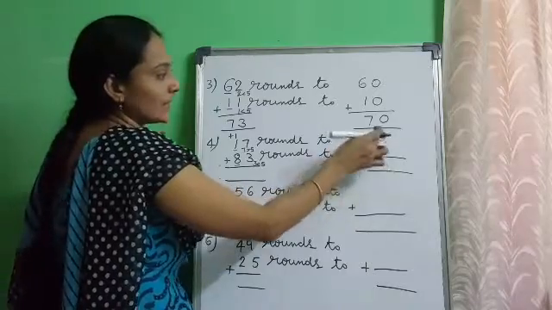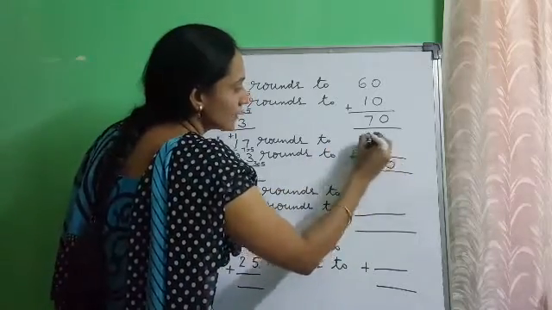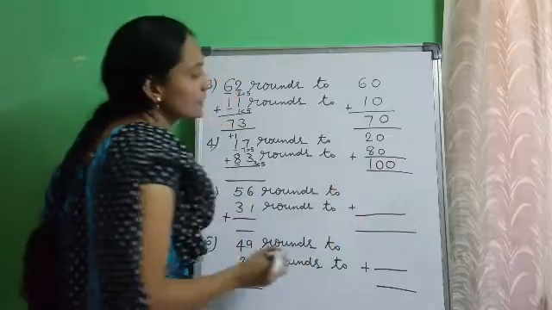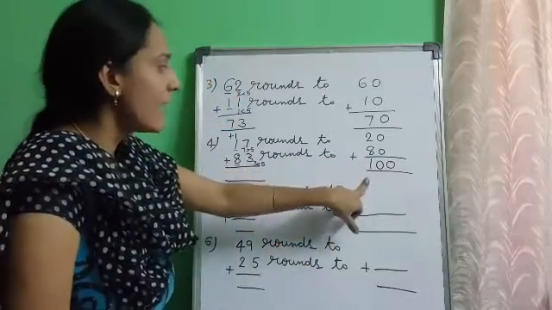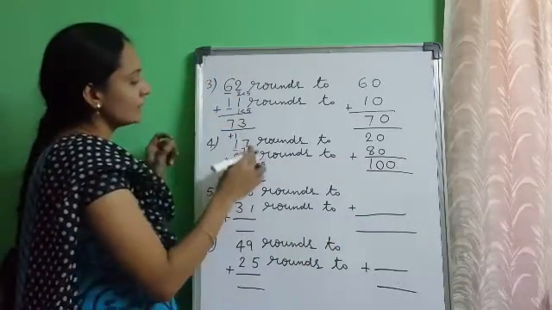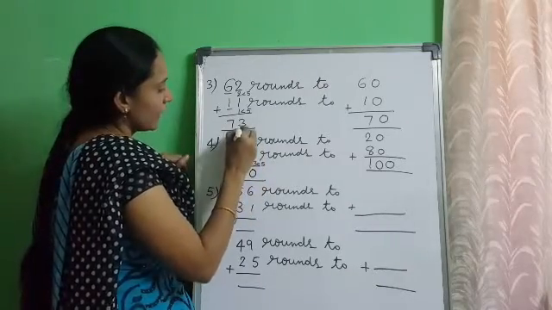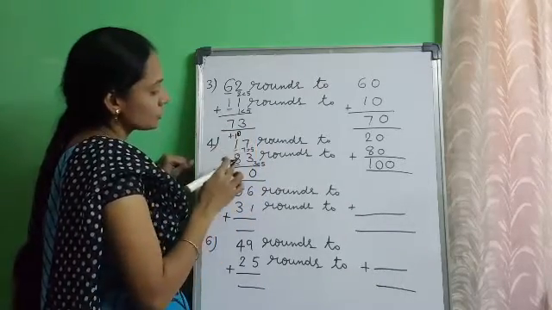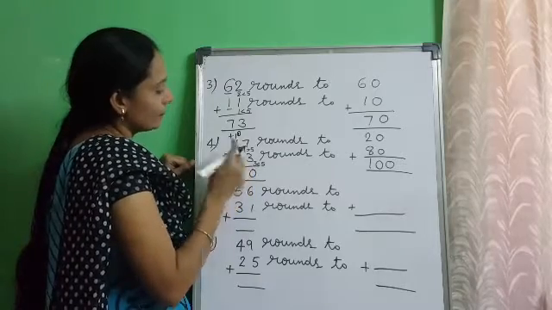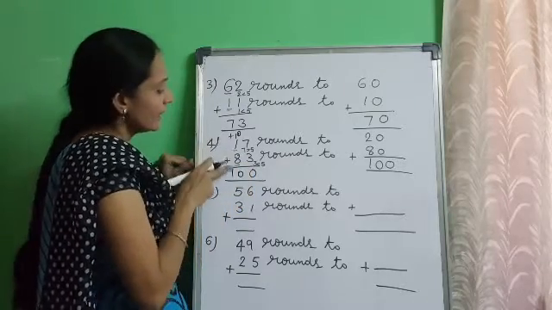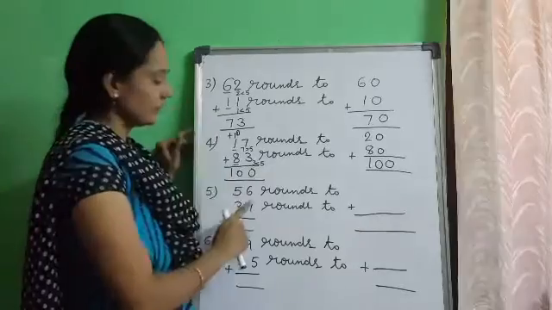Now add 20 plus 80. 0 plus 0, 0. 8 plus 2, 10. The sum of 20 and 80 is 100. Again, 7 plus 3, 10. Write 0 and carry over 1. 1 plus 1, 2. The sum of 17 and 83 is 100.